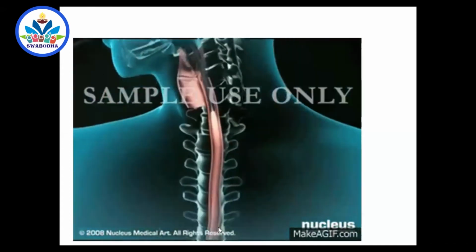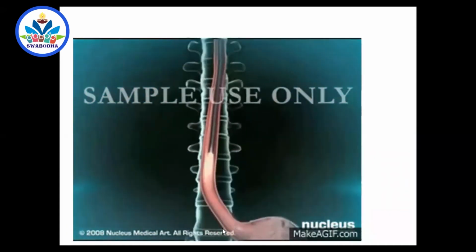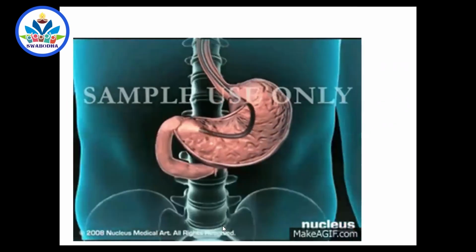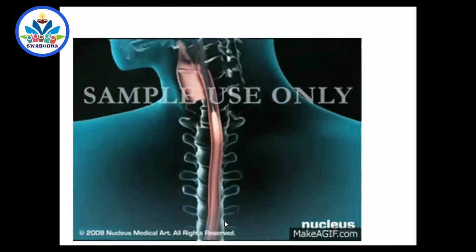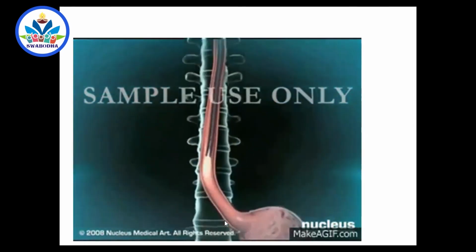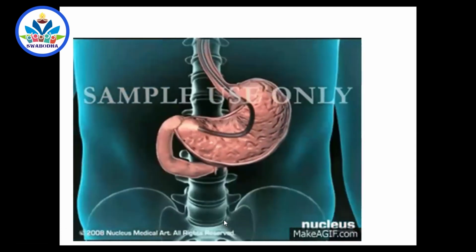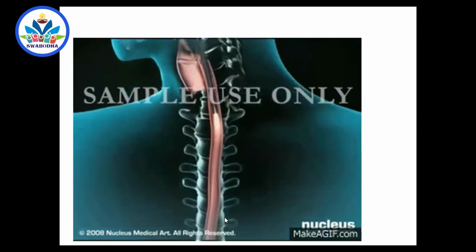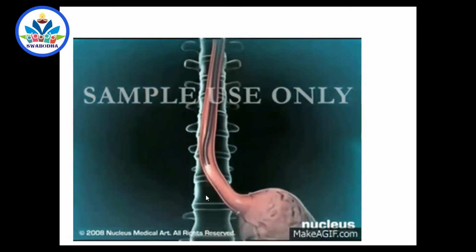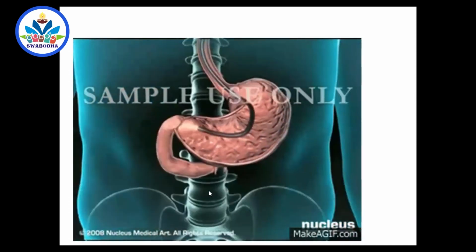So the light falls inside, and you can see what the problems are inside directly, and you need not wait for the test or for some photos or scanned photos. You can directly view what is happening inside, and if there is any tumor, where it is, what type of tumor, and what type of operation has to be done, that decision can be taken. So endoscopy is an application of optic fiber cable in the medical field, and it is used to view the internal organs, especially the stomach.